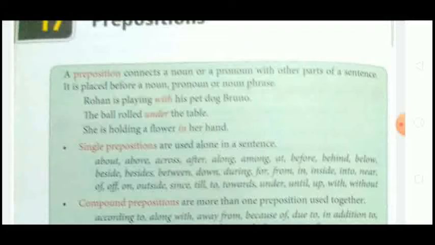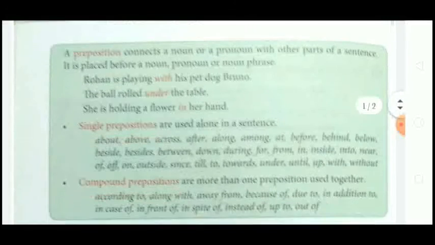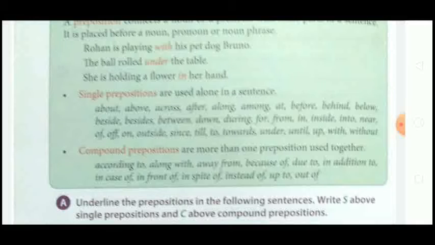See: according to, along with, away from, because of, due to, in addition to, in case of, in front of, in spite of, instead of, up to, out of, etc. So these were some of the compound prepositions. A compound preposition will be more than one word used together.